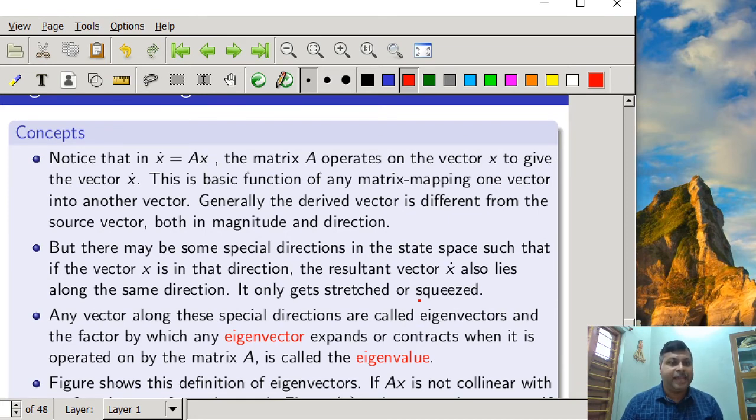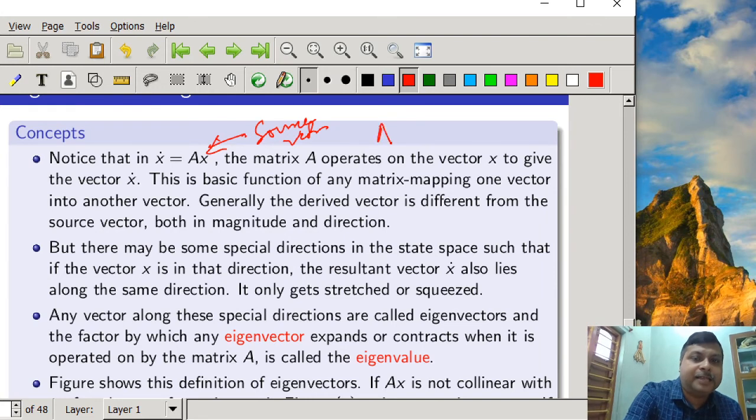The matrix A operates on the vector x to give the vector x dot. Here x is known as the source vector, and Ax, when x is operated on by A, is called the resultant vector.